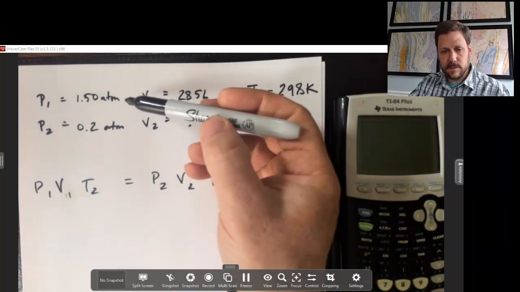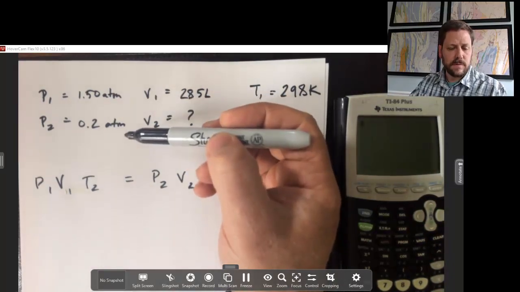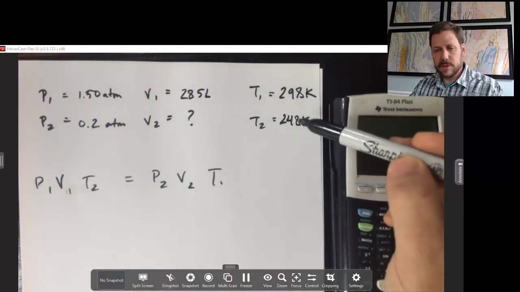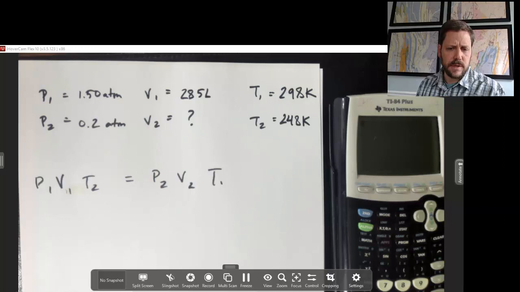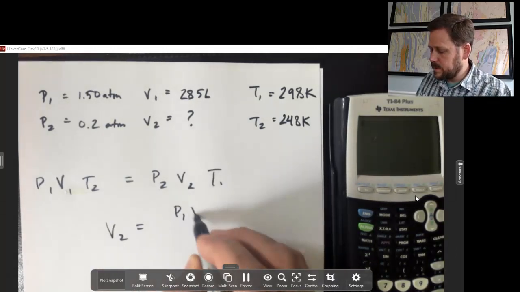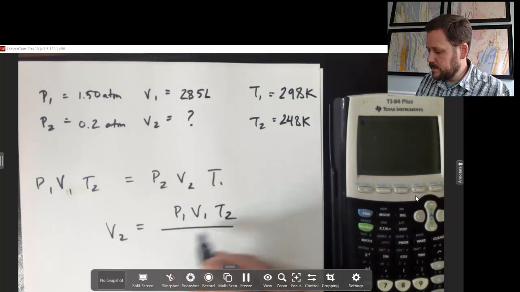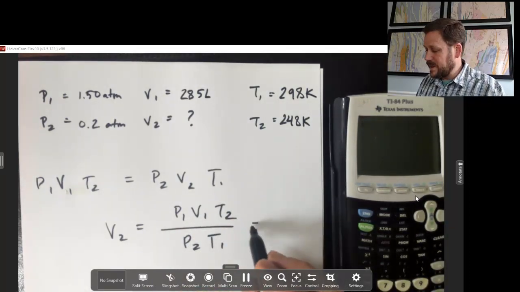Well, I can still use some common sense to predict this. That's a very large drop in pressure from the original pressure, but only a smaller decrease in temperature. So the drop in pressure looks like it's going to have a bigger effect than the drop in temperature. I'm going to rearrange the equation to solve for V2. V2 is going to be calculated as P1 V1 T2 divided by P2 T1.